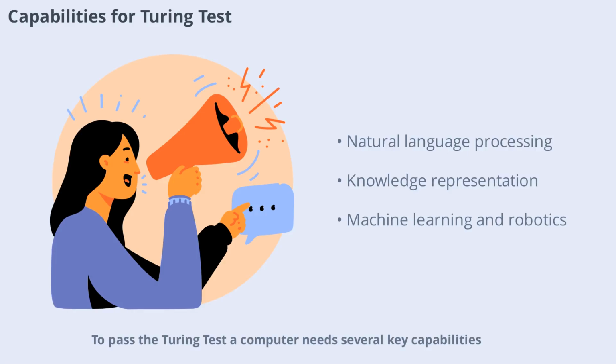To pass the Turing test, a computer needs several key capabilities. It must process natural language to understand and communicate in human languages. It needs knowledge representation to store and use information, automated reasoning to answer questions and draw conclusions, and machine learning to adapt and improve. Additionally, computer vision and robotics allow it to perceive and interact with the physical world. These combined abilities are what make a machine appear truly intelligent.